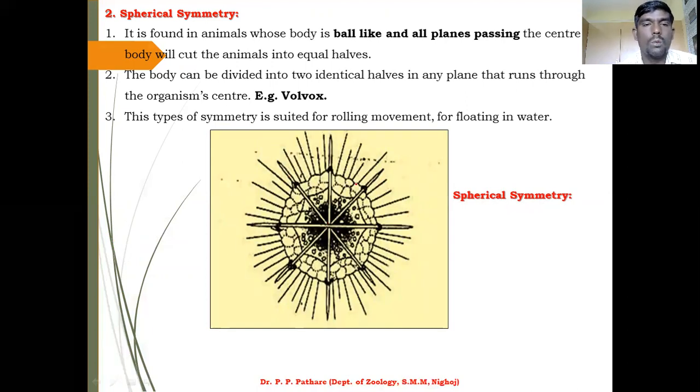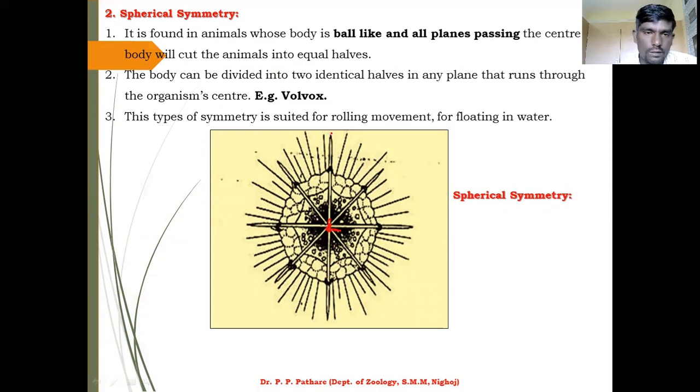This is Volvox, an example of spherical symmetry. This animal shows a ball-like structure. So if you want to divide this animal into equal halves, you use spherical symmetry. You can take any cut, just make sure it passes through the center of the animal body.